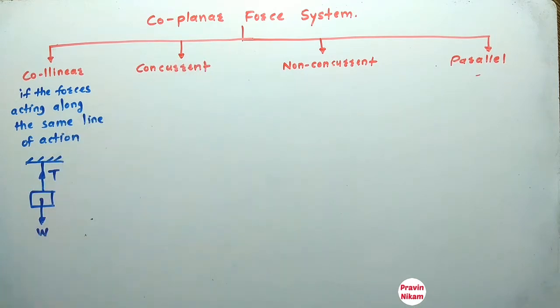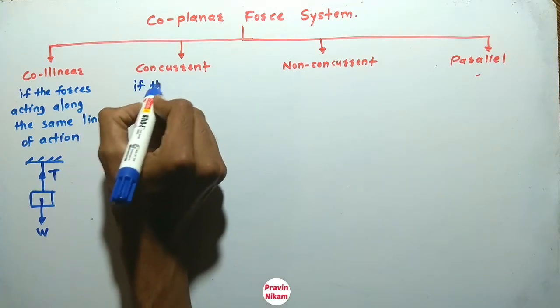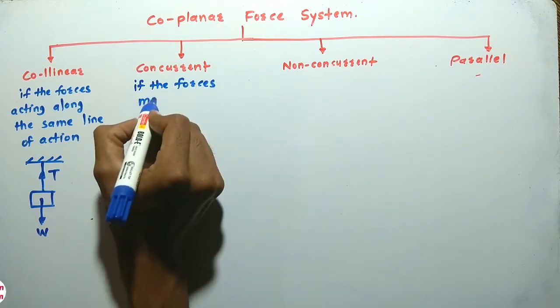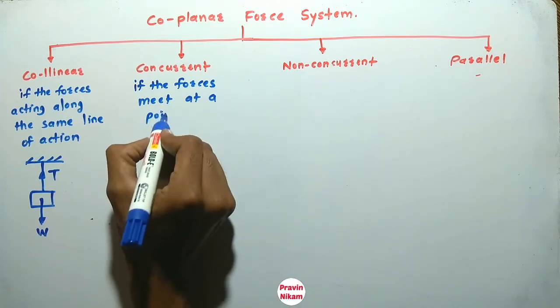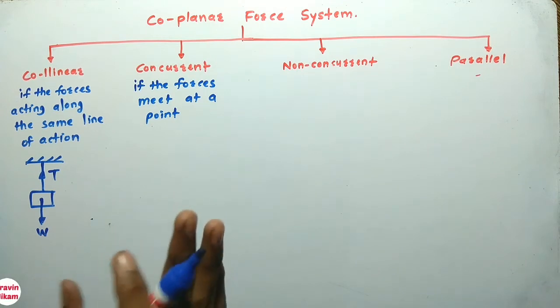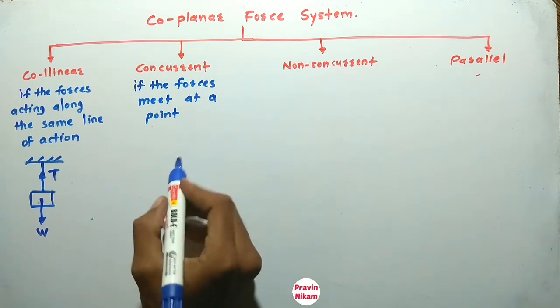Now second type is concurrent force system. So what is concurrent force system? If the forces meet at a point, single point, then the system is called as concurrent force system. Let us see one example.